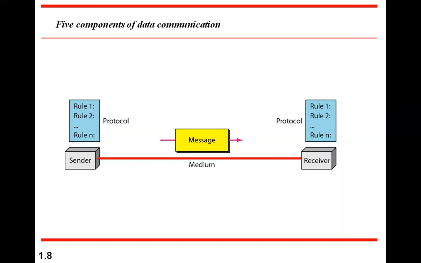These are called handshaking mechanisms, or technically a protocol. So we need sender and receiver, medium, the message being exchanged, and a protocol followed to exchange this message. These are the various components of any data communication network or computer network.